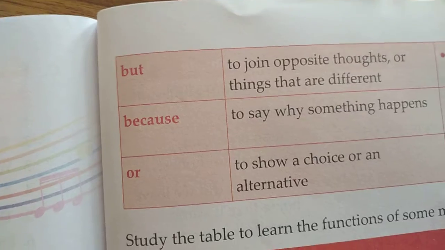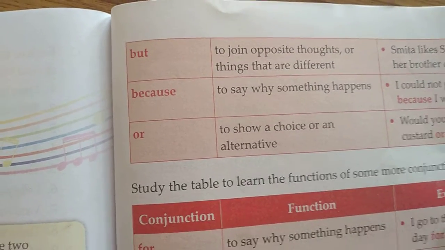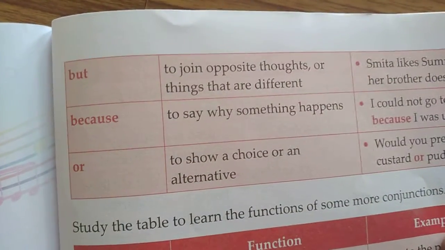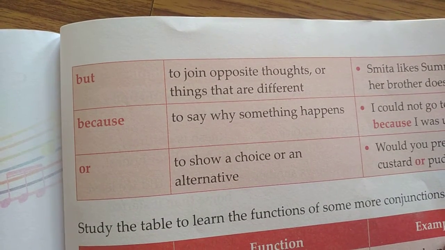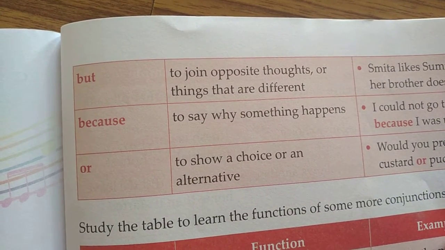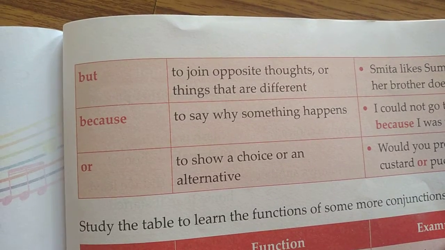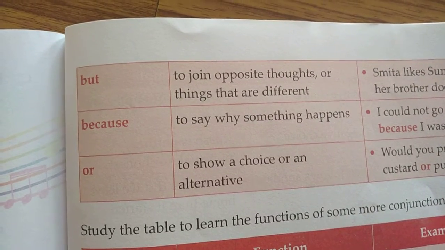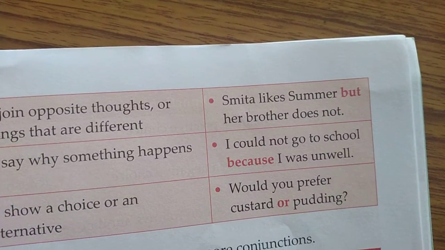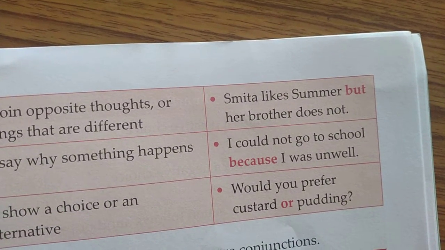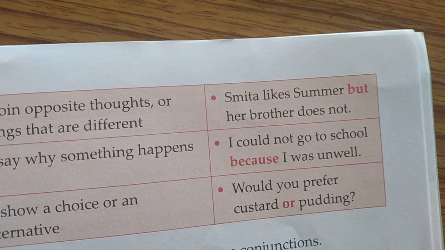But is used to join opposite thoughts or things that are different. Example, Smita likes summer, but her brother does not.